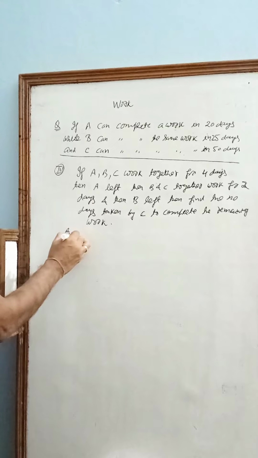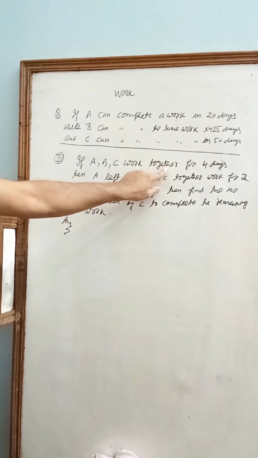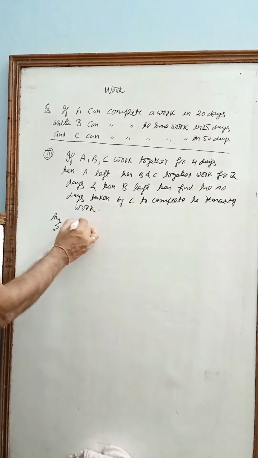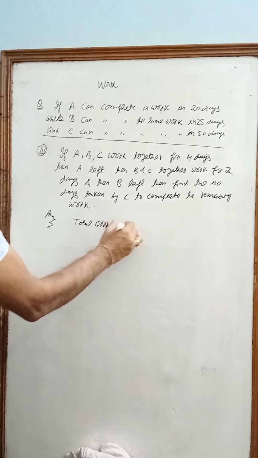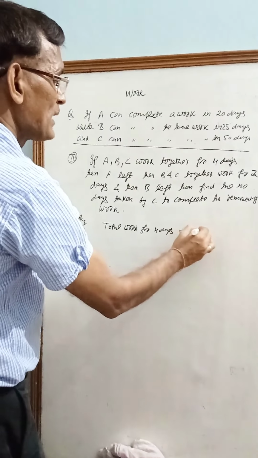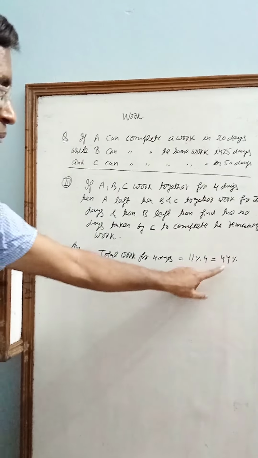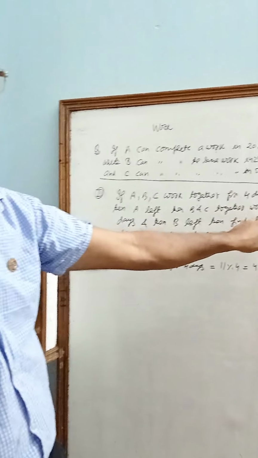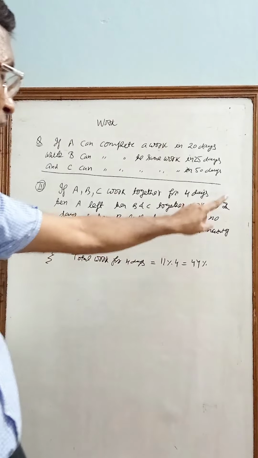Now the answer will be: ABC work together for 4 days. ABC combined doing 11% work in 1 day. So total work for 4 days will be 11% multiplied by 4, that is 44%. That is 44% work is completed by A, B and C together in 4 days. After that A left, B and C together work for 2 days.